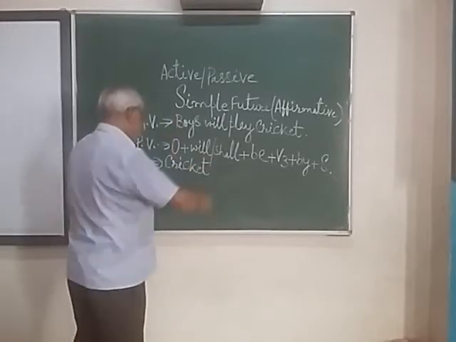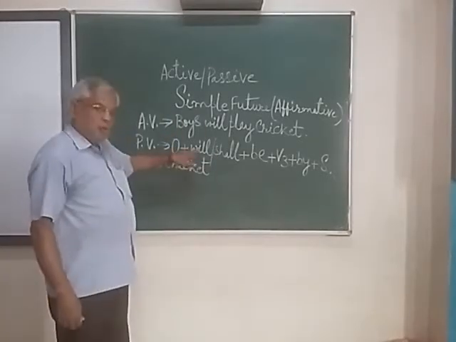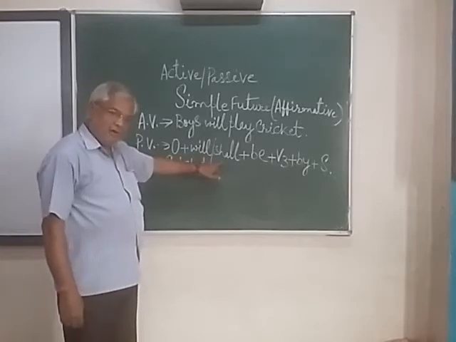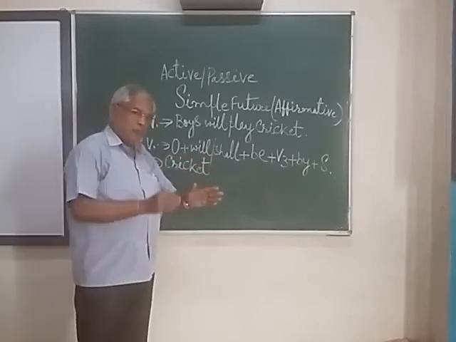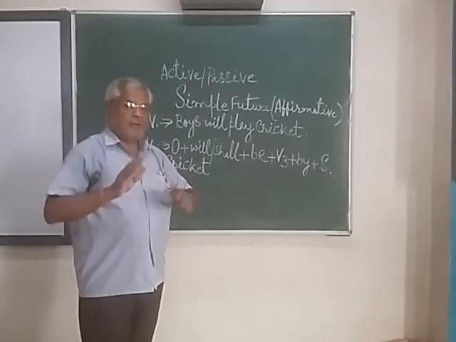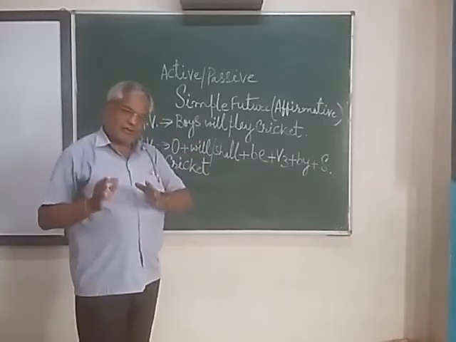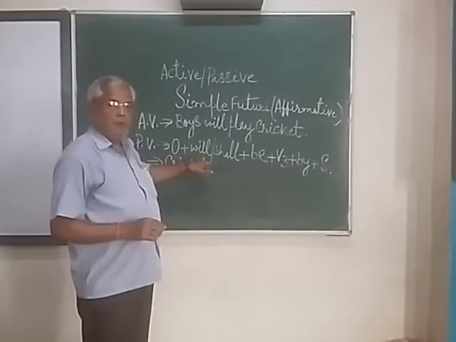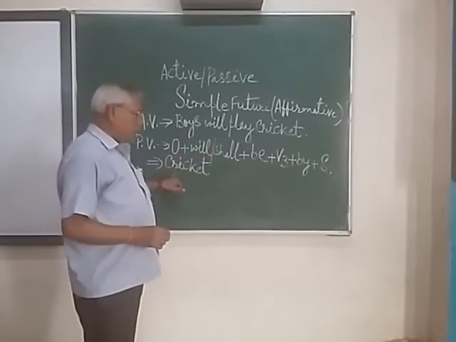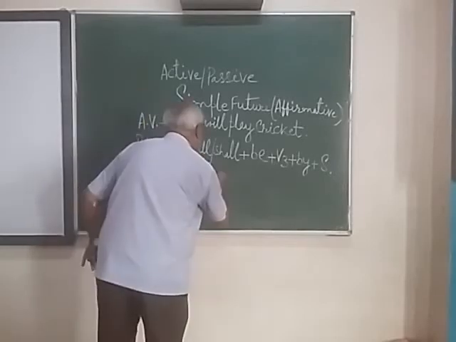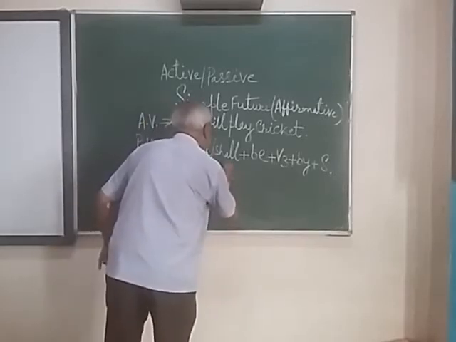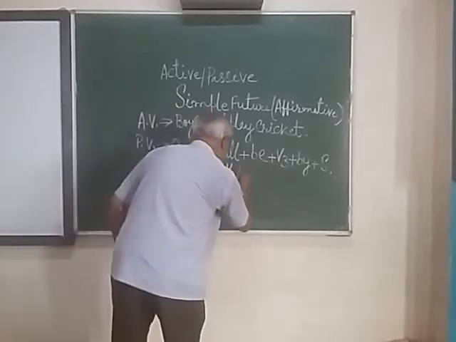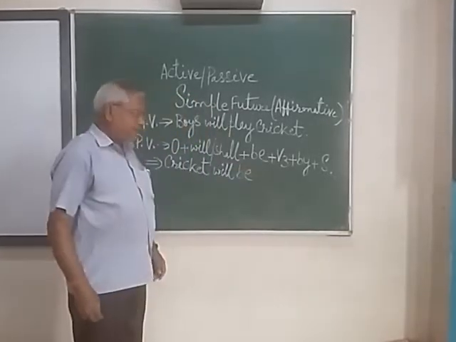Okay. Now you have to select the modal from these, will or shall. You know very well that only with I and we do we apply shall; with the rest of the subjects we apply the word will. So for cricket, the word will should be written. Cricket will, then after that be, then V3.